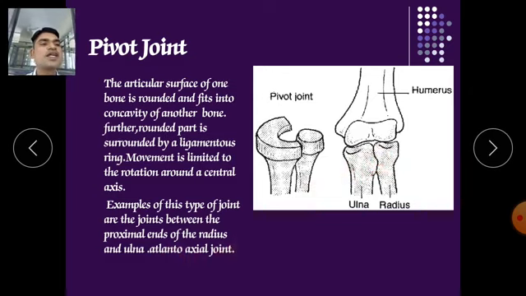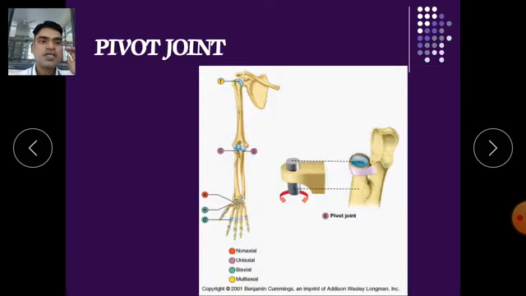At the proximal end of your radius and ulna, where these get connected, it is called a pivot joint. Here when our ulna is connected with the humerus, at that point the ulna is simultaneously connected with the radius as well, and this joint is called a pivot joint. Here you can see the joint between radius and ulna, where one concave place is fixed into the convex part of the other.